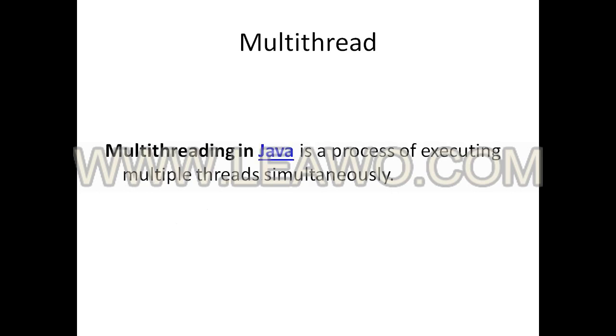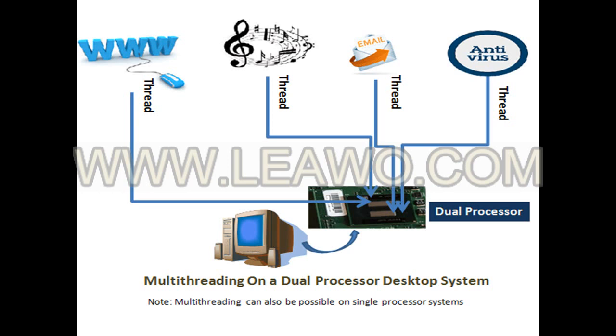Let's move on to multithreading. What is multithreading? The process of executing multiple threads simultaneously is known as multithreading. See an example. In our computer system, we download something through our browser, listen to music via VLC media player, check the mail, and sometimes our antivirus scans our system behind it.